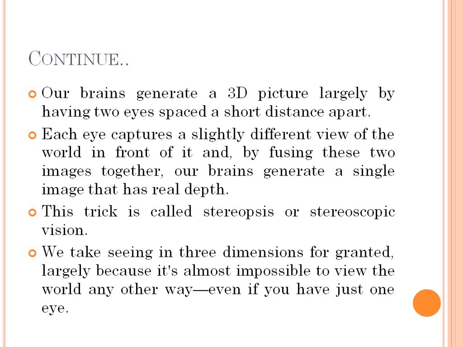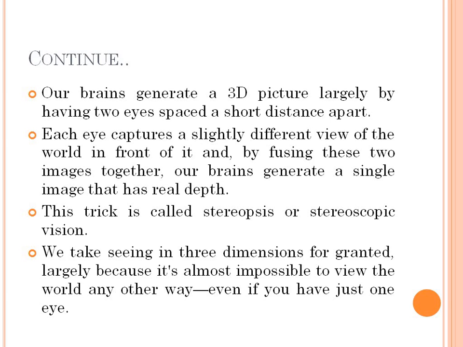It has the real depth. As I said, just close one eye, the left eye, and you will get a slightly different picture of the same object, not exactly different, but a slight difference is there. If you close the right eye and see the same object with the left eye, you will get a slightly different image of that same object. So those two different images are combined by the brain, and we get the correct real depth image.